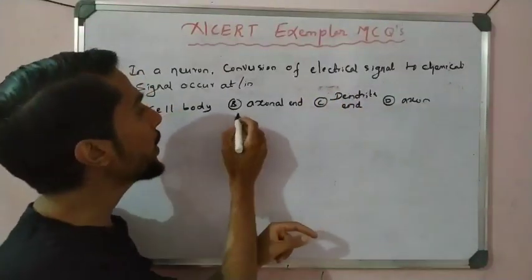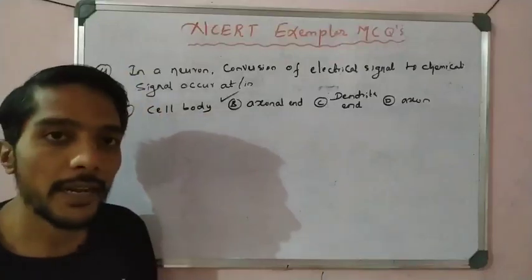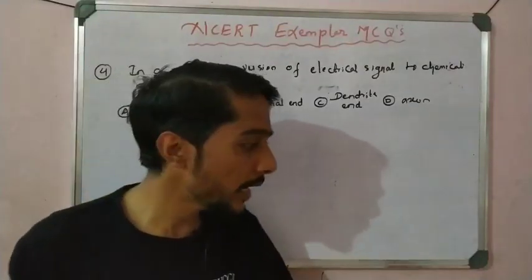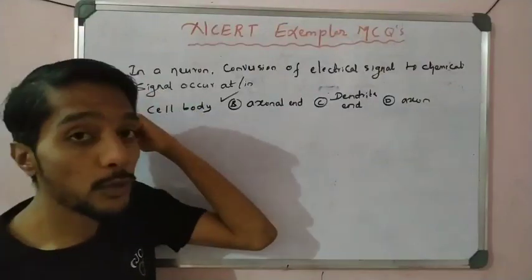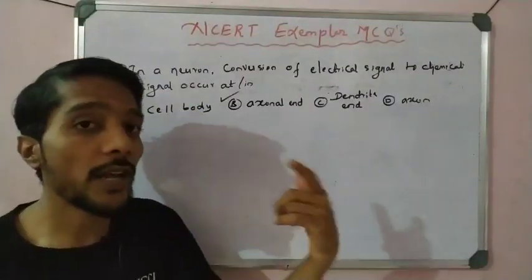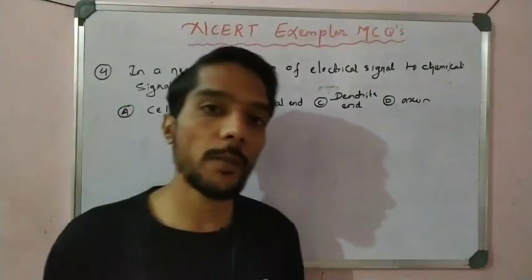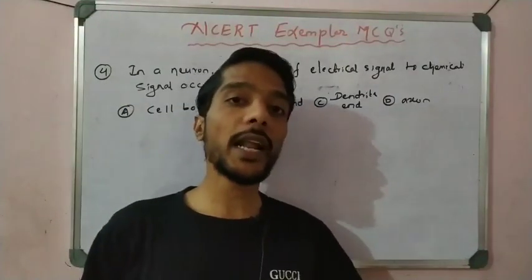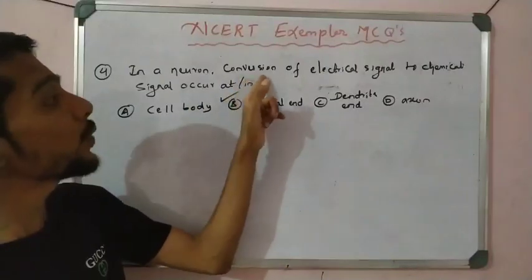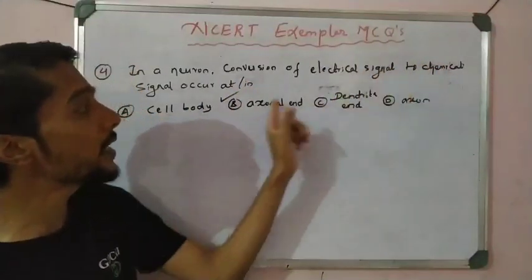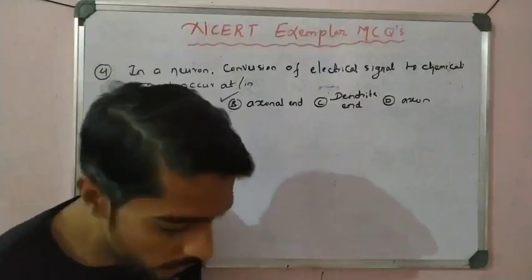Axon no. Option B is correct: the axonal end. As I told you in multiple MCQ 3, at the axonal end there is a conversion of electrical to chemical. When the chemical reaches the dendrite, again it is converted into electrical. Okay students, so simple one.